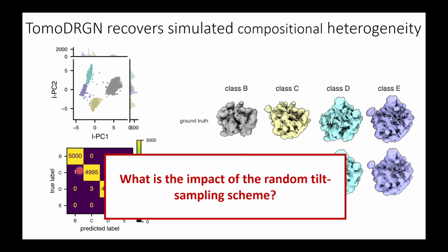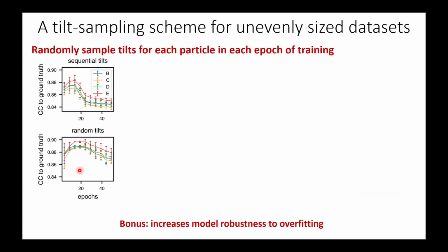And so one of the questions is, given this data set, what's the impact of this random tilt sampling scheme? One of the things that was exciting for us, we thought this might happen, but it was nice to actually see it, was that this random tilt sampling scheme actually increases the model's robustness to overfitting.